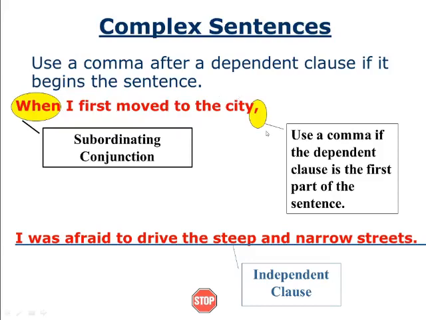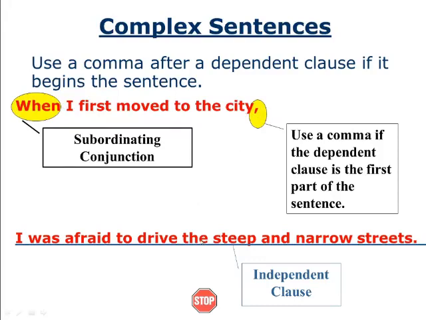When I first moved to the city, I was afraid to drive the steep and narrow streets. The person who was driving was not familiar with this city, and he was afraid of driving there because the road is very steep and in some places it is narrow. So here, "When I first moved to the city," comma. Why did we use a comma here? We used "when" first itself. "When" is a subordinating conjunction. Since we used "when" first, we used a comma, and later we finished with an independent clause.